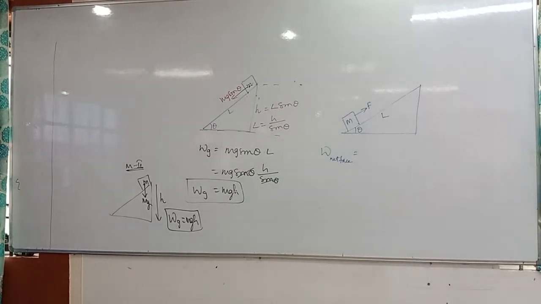See that, if you take F minus mg sin theta, at that time along this direction, what is the displacement? Only L. Here also, friction is not there, right? Whenever you see mg sin theta, we have taken L only. Mg sin theta is acting only along which direction? Along the L only. That L value is h by sin theta. Understand that? So the answer is F minus mg sin theta into L.